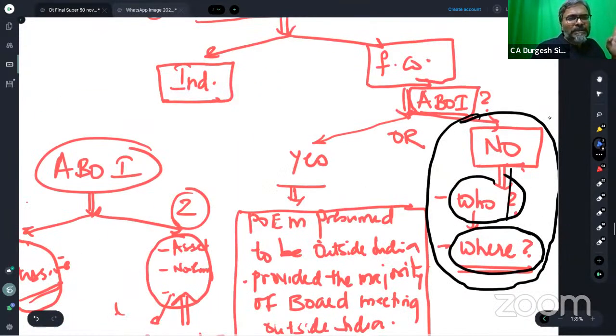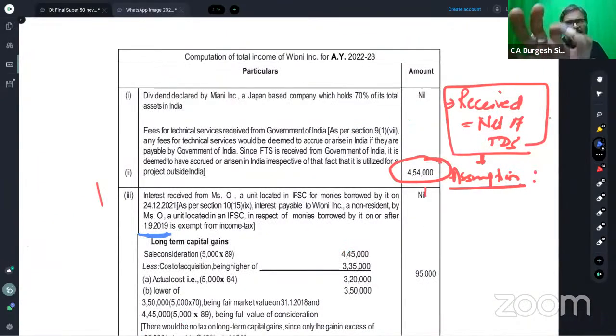Again, I'm repeating, students, this assumption part which you need to do. If the word that they have used is received, then you will always go with net of TDS assumption. And then you do the gross up.